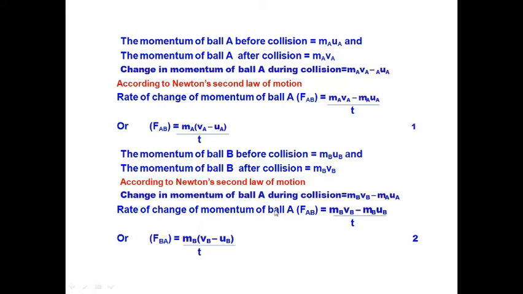According to Newton's second law of motion, the change in momentum will be mb vb minus mb ub, and it should be divided by t, because according to Newton's second law of motion, this is the rate of change of momentum of ball B. So the rate of change of momentum of ball B will be FBA is equal to mb, taken as common, (vb minus ub) divided by t. This is equation 1, this is equation 2.